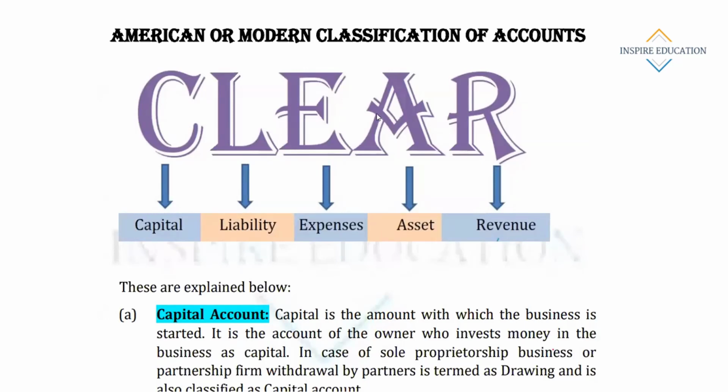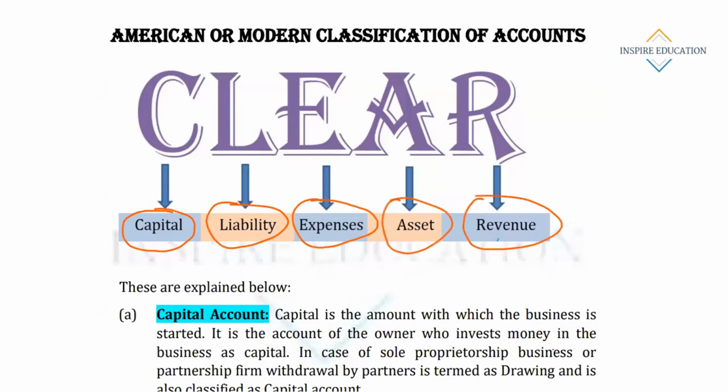In modern classification, accounts are divided into 5 categories. What are these 5 categories? You can easily memorize them; the abbreviation itself is clear. C for capital, L for liability, E for expenses, A for asset, R for revenue.